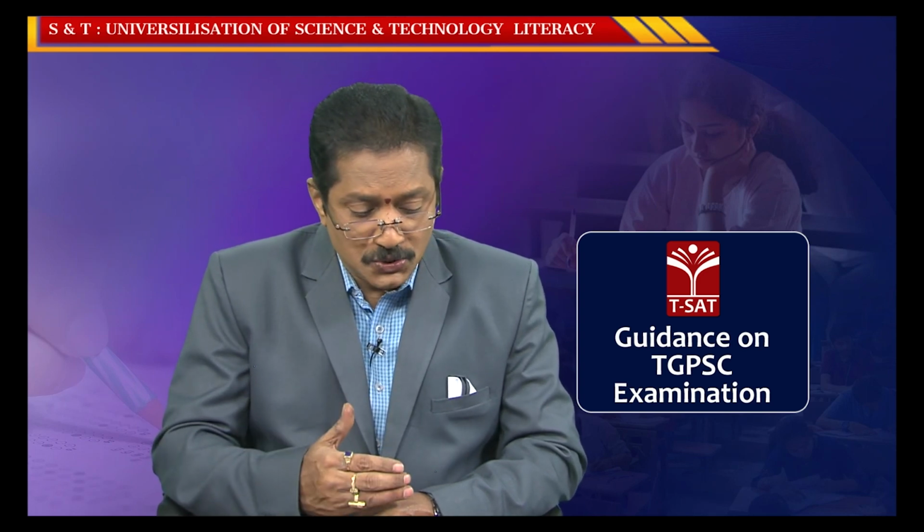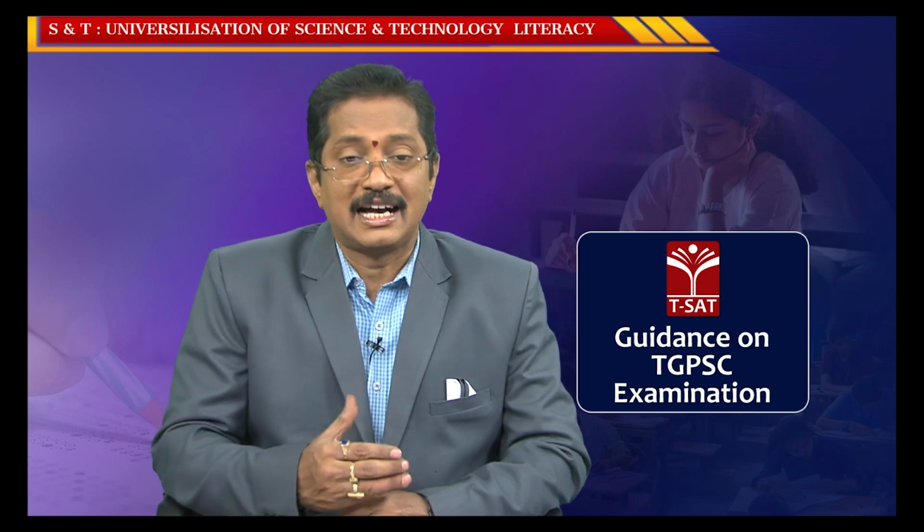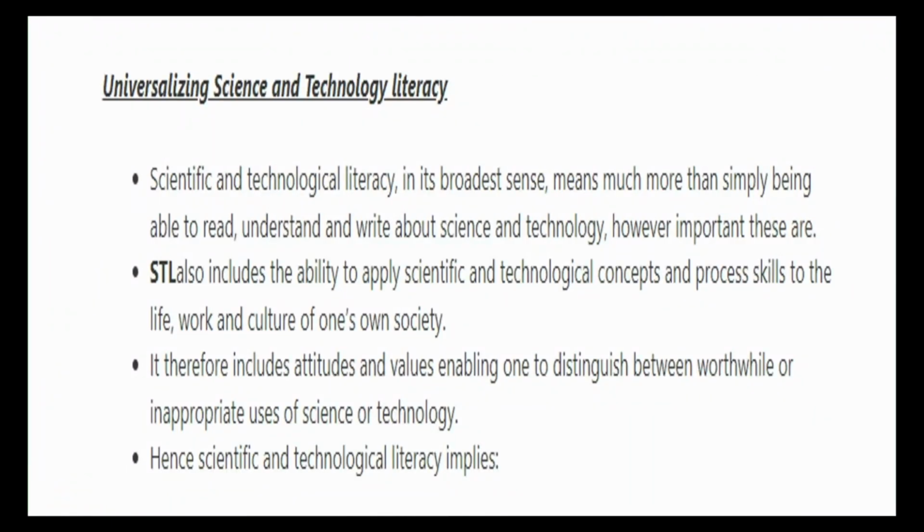So values and attitudes are very important for the adoption and implementation of science and technology. Appropriate use of science and technology is worthwhile and very important. Morphing and porn sites are other sides of science and technology. So you can use science and technology in a proper way, then only the results will be highly good, okay. And science and technology literacy implies, so what are the things we are going to write?